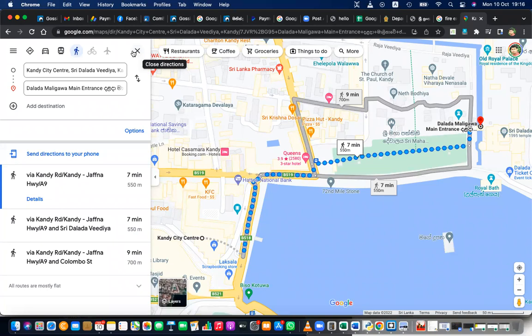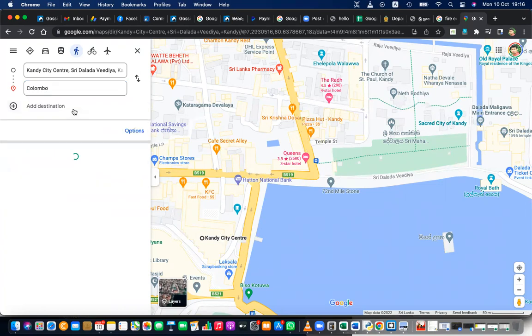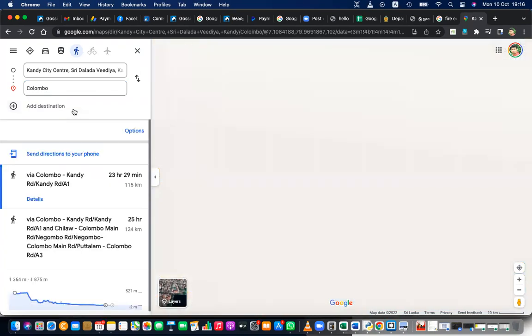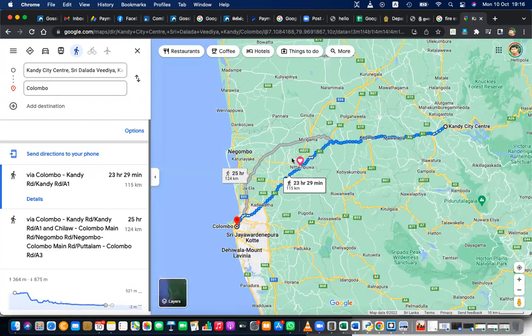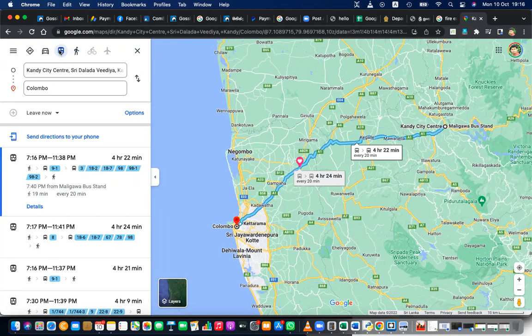So the direction information, time related things, traffic information. Let's say I'm going to Colombo from Kandy. So what about the traffic today? You can see from Kandy to Colombo, if I walk, it will take 23 hours. By transit, by bus, it will take around 4 hours.